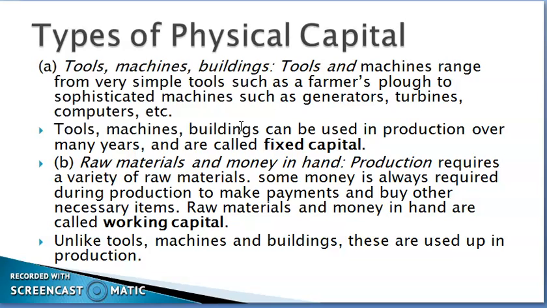Now, in place of saying physical capital, we will only use the word capital. This capital can be of two types: fixed capital and working capital. Now, what is fixed capital? Fixed capital is that capital which we invest at one time and that is used for years and years. For example, tools, machines, buildings. Suppose a farmer, every time he is going to plow the field, will not go to purchase a plow. So these things can be used again and again. This type of capital is known as fixed capital.